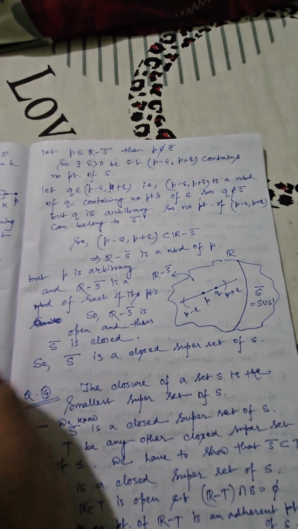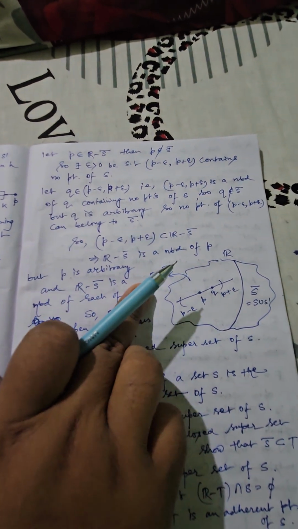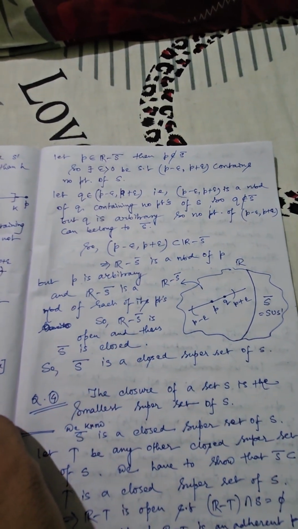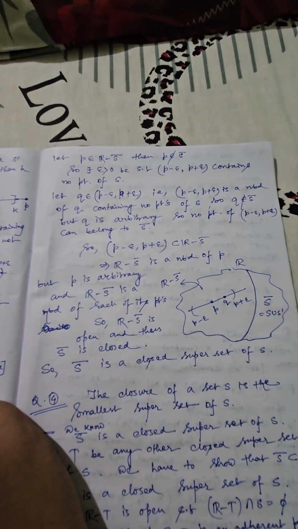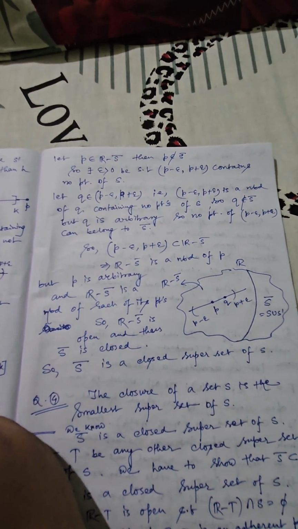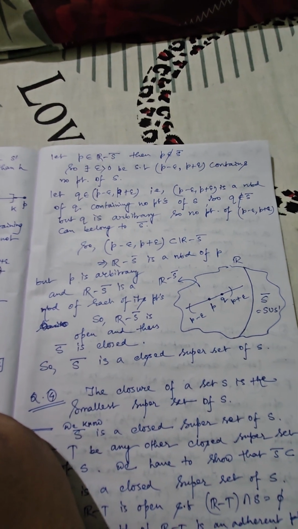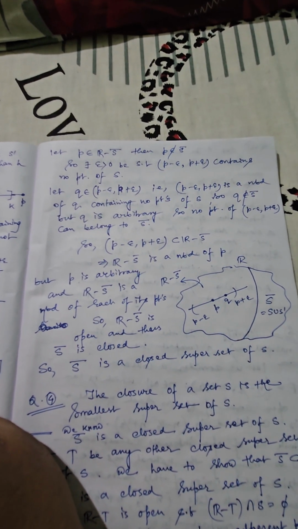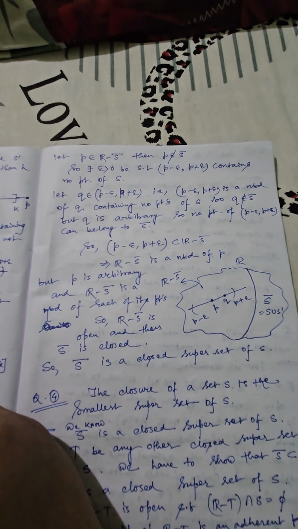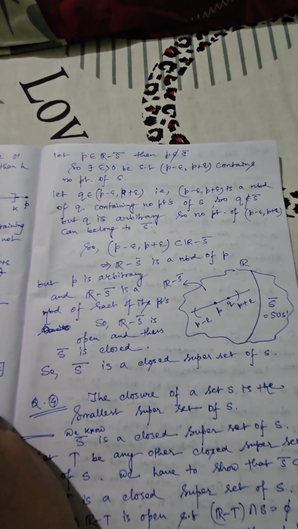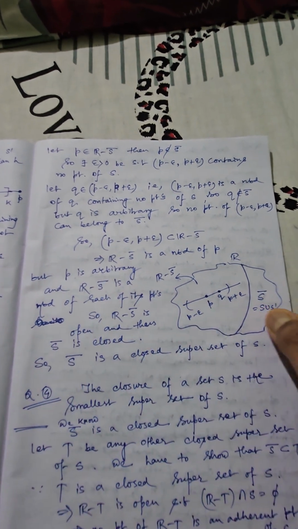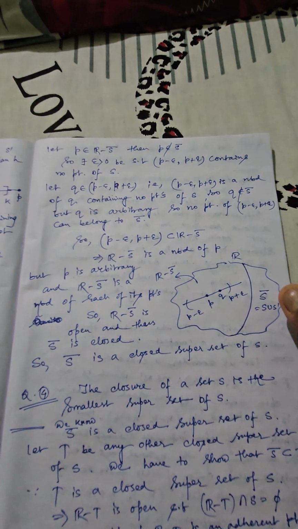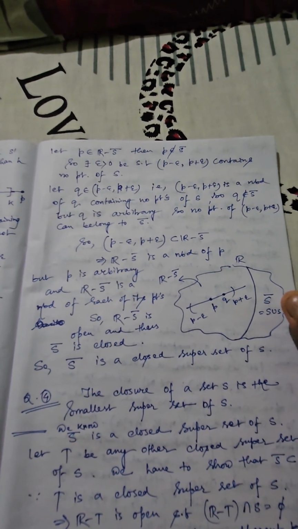S bar. So if it is not a part of S bar, from the figure and also analytically you can say it should be a subset of what? R minus S bar. That means you have taken an arbitrary element P, and R minus S bar is behaving like what? A neighborhood of that particular point P. So technically each and every point belonging to R minus S bar looks like an interior point. So R minus S bar must be open, and hence its complementary structure, that is S bar, must be closed, and hence you can say S bar is a closed superset corresponding to S.